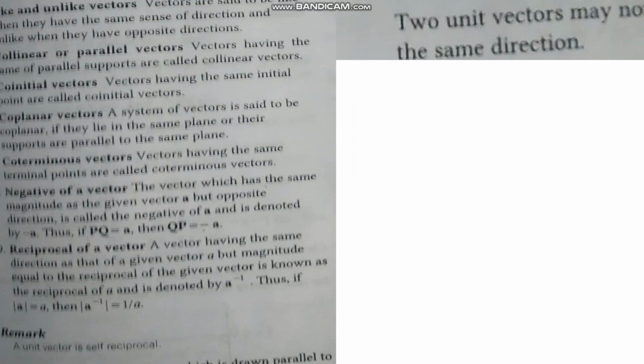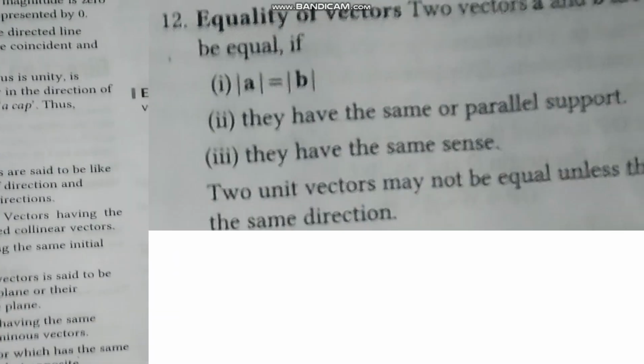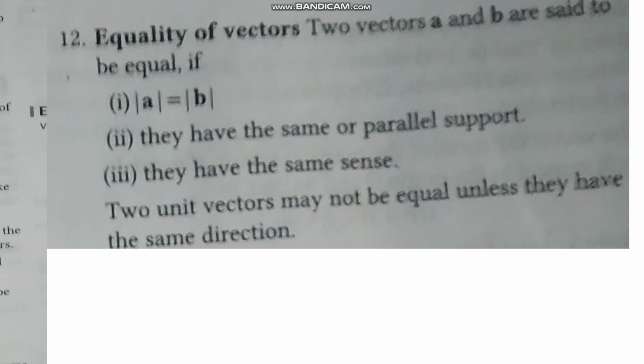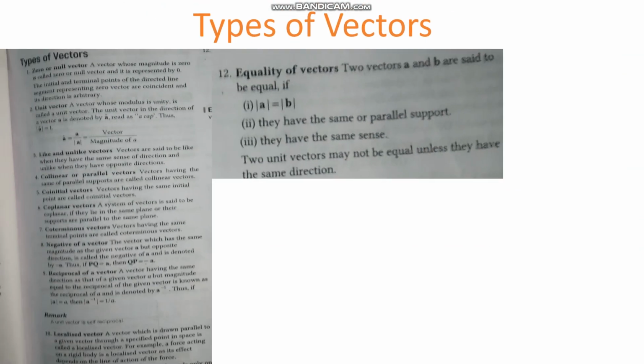Right? There is an 11th vector whose image is not present to us, so I will write that. The 11th vector is the free vector. First let me write the number 11. Free vector.